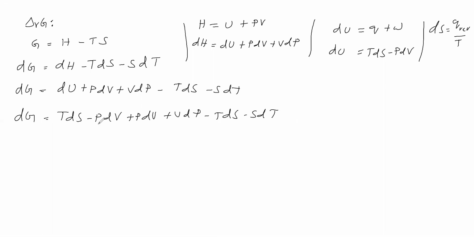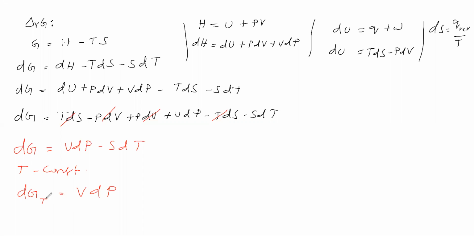Common terms are there, cancel it. TdS we can cancel, PdV we can cancel. Then what is remaining? dG is equal to VdP minus SdT. Now take temperature constant. Then dG at constant temperature is equal to VdP. Temperature constant means dT is 0, therefore dG at a given temperature is equal to VdP.